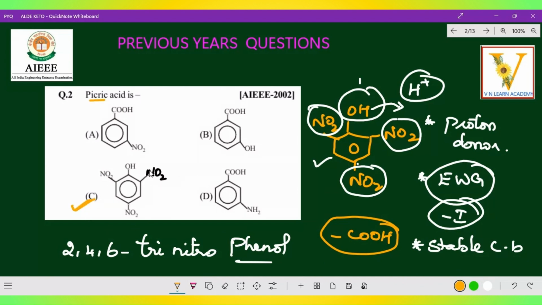And it is very simple. And 2,4,6 trinitrotoluene is an explosive. So instead of OH, you will get a CH3. So that is toluene, 2,4,6 trinitrotoluene. That is an explosive material. This is 2,4,6 trinitrophenol. It is picric acid. I hope you got the clarity and the difference. Come on, let's go to the next question.